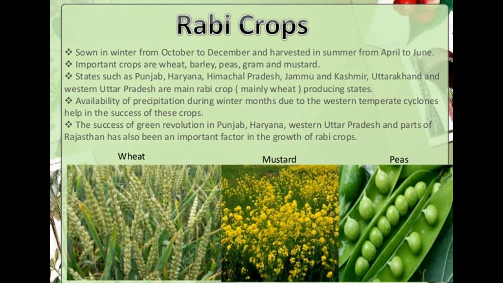So basically green revolution is using all the high technology techniques, modern HYVs and harvesting methods, so that they can produce as many Rabi crops as they can.